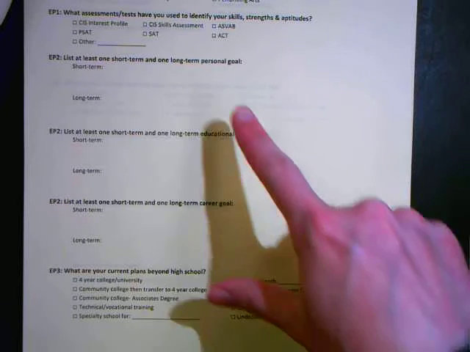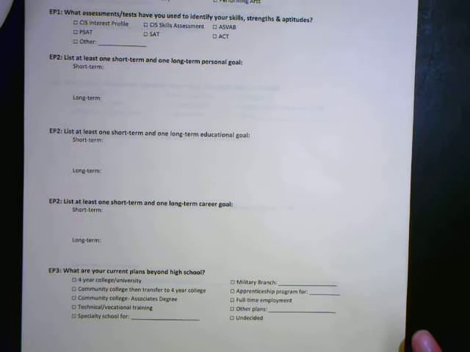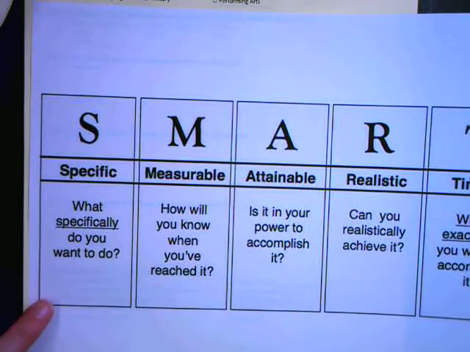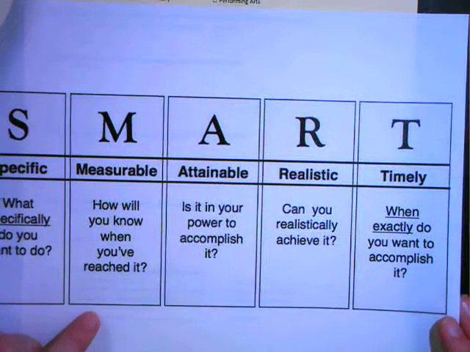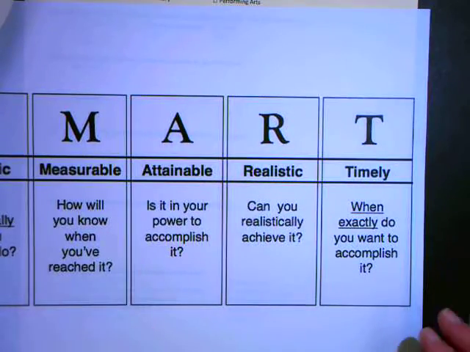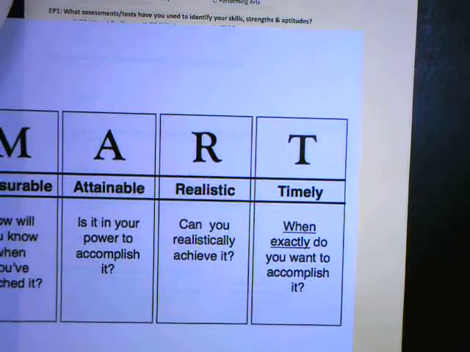The next section on this page gives you a spot to write some short-term and long-term goals. You'll see there's personal goals, educational goals, and then career goals. When you're thinking about making goals, you might have heard the term SMART goals before. Making them specific, identify exactly what you're going to do; measurable, to say how you're going to measure if you've reached the goal or not; attainable, make sure you're setting a goal that you can actually achieve, something that's realistic; realistic, something that you can do in a realistic time frame; and then timely, making it in that time frame.